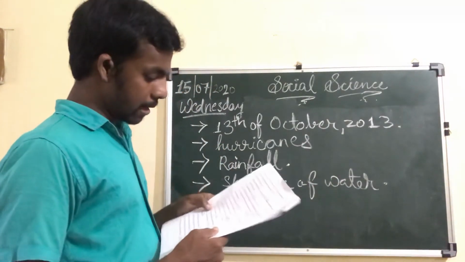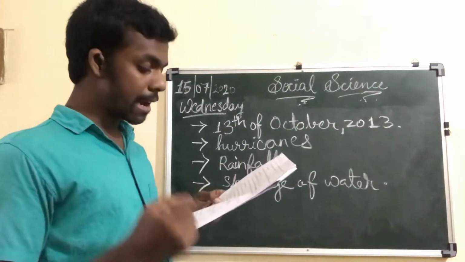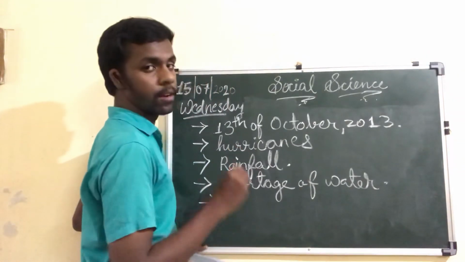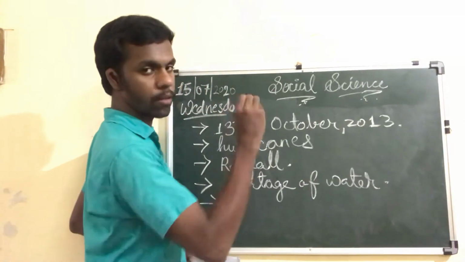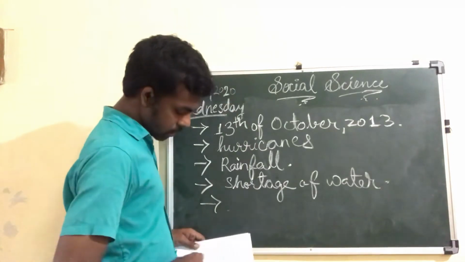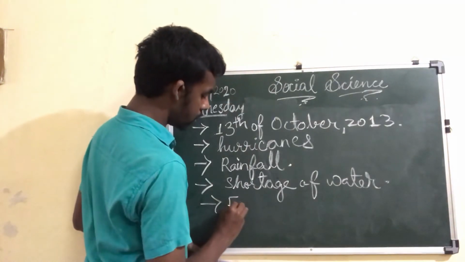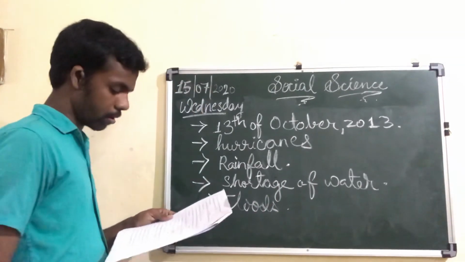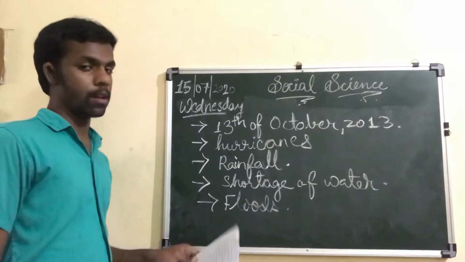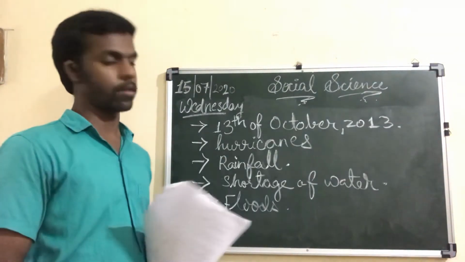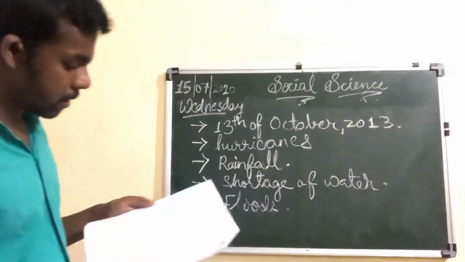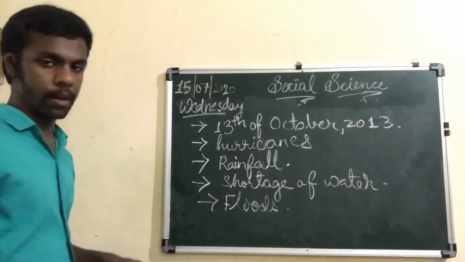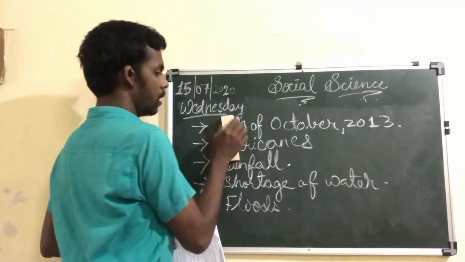And what is the 10th one? 10th question is, cloudburst can lead to dash. In the explanation of flood, it starts with the explanation of a cloudburst. So cloudburst can lead to floods. So what is the answer for 10th? Floods. So these are the answers for the remaining. We have seen from 1 to 10 fill-ups. I think you have already written the answers as we were discussing.